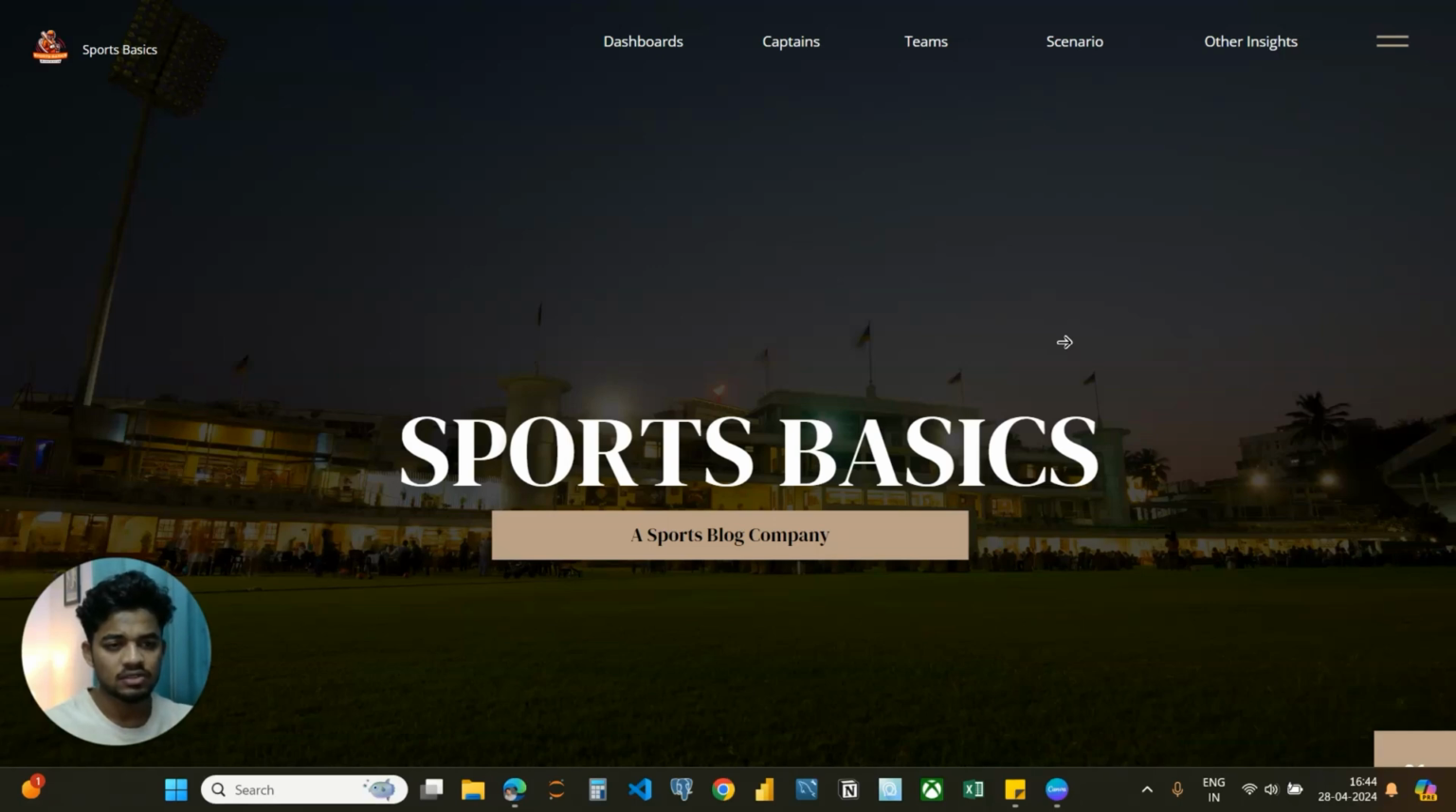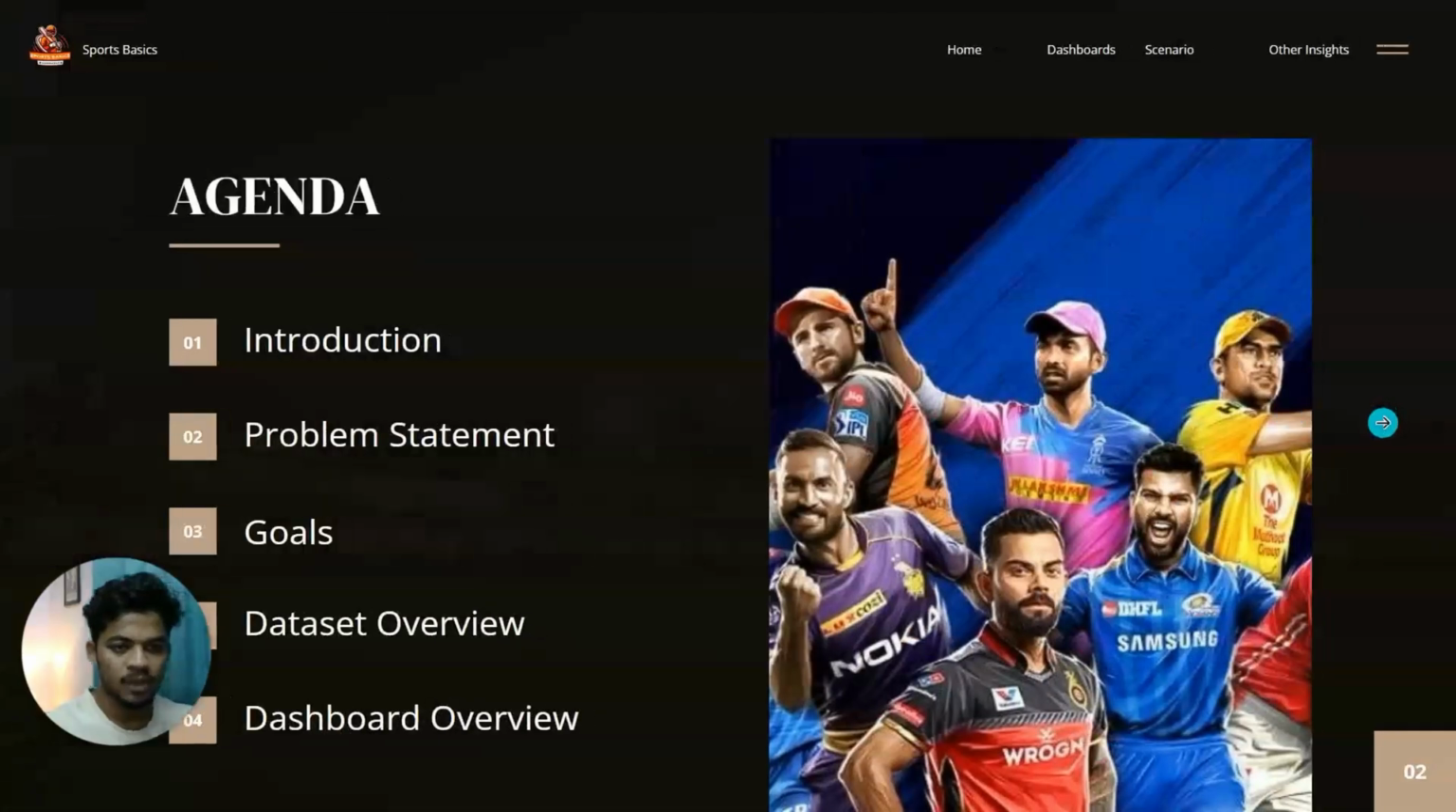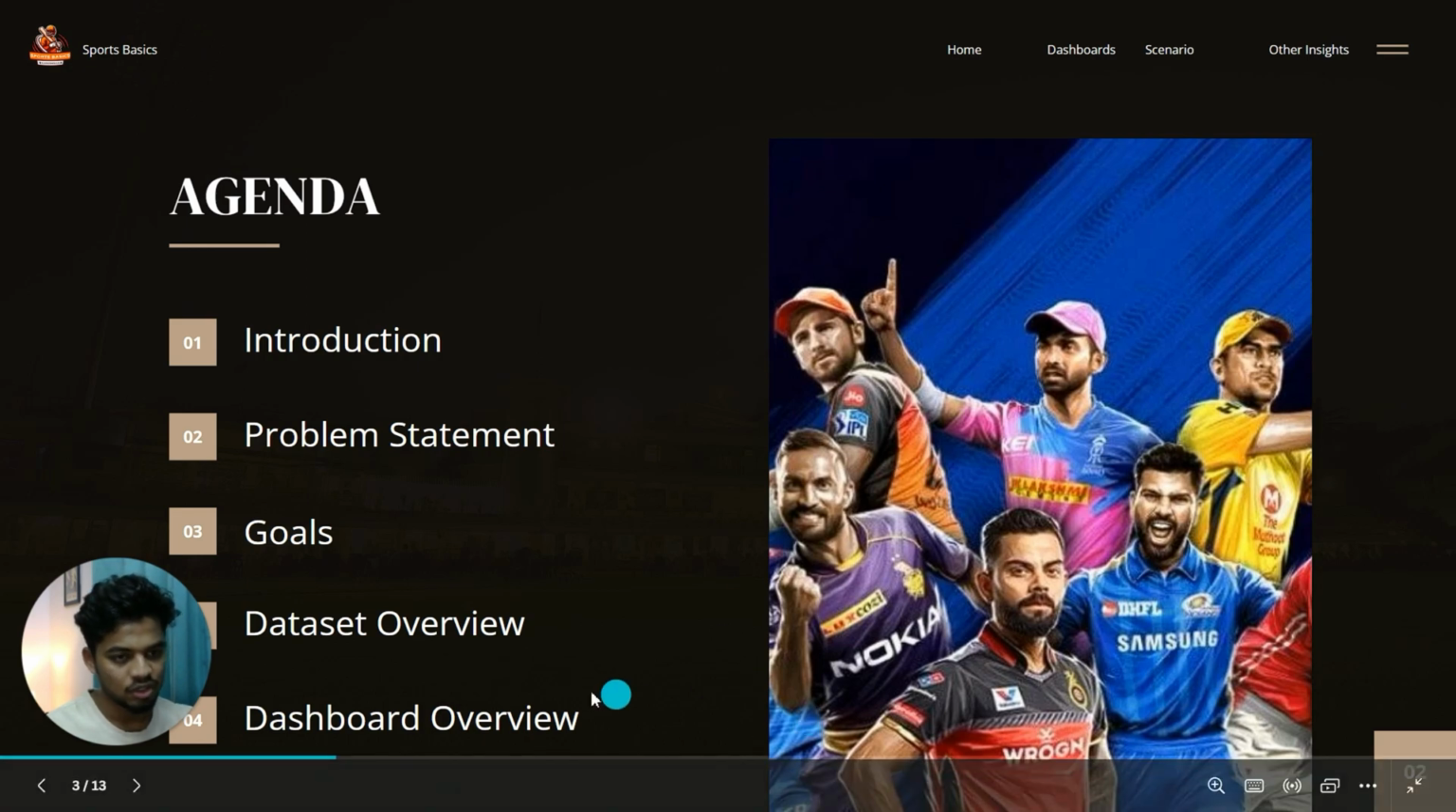Today I am going to analyze historical IPL data to provide insights on IPL 2024 for a sports magazine called Sports Basics. As a part of the Codebasics Resume Polish Challenge, we start with a brief introduction of IPL and Codebasics as well as Sports Basics. Then we'll move into the problem statement and the goals of Sports Basics. Following it, we'll see the data overview as well as the roadmap of the dashboard.